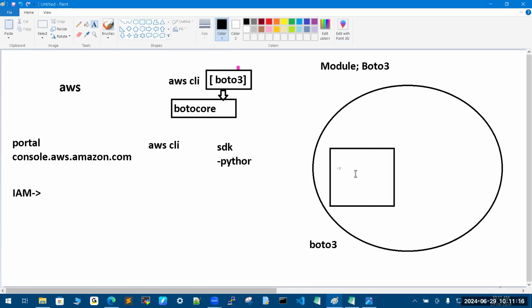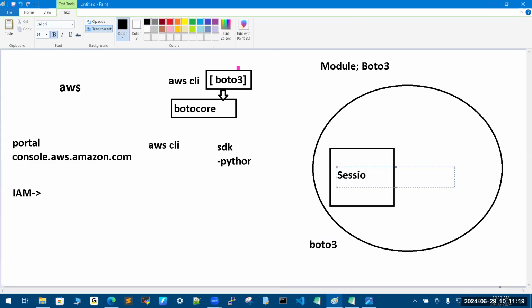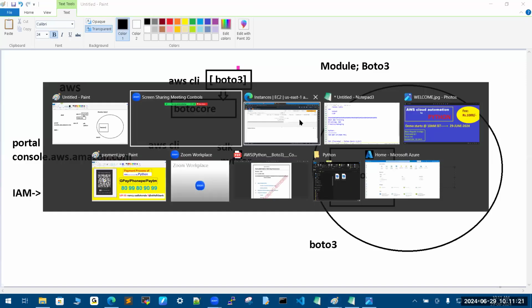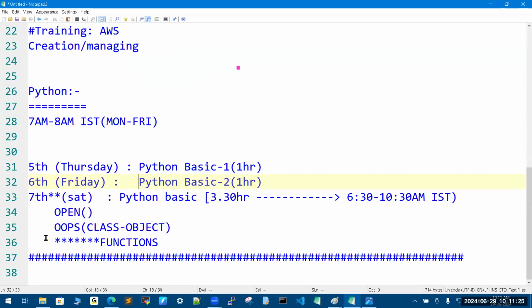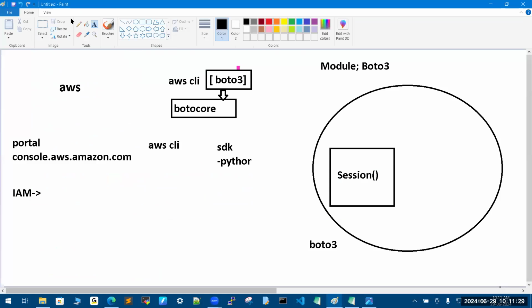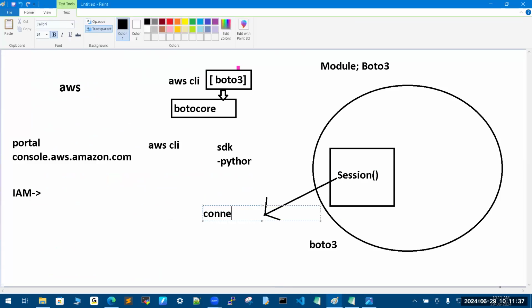The session is a class. I said one word here, I will cover OOPS concepts in one day. This word class is one of the components in your boto3. This is for connectivity purposes with your AWS account, I mean where to connect.